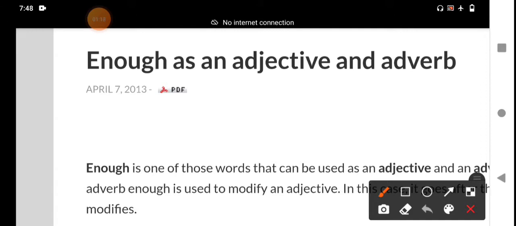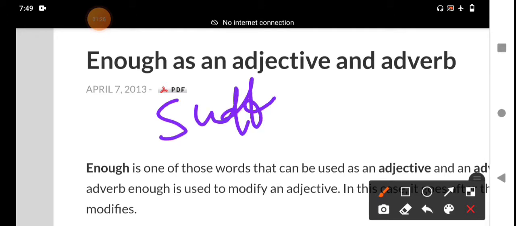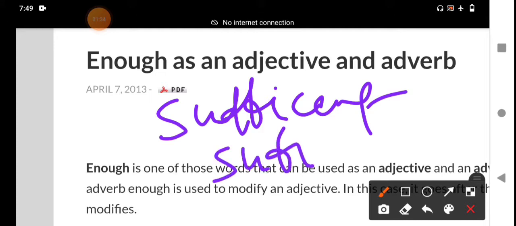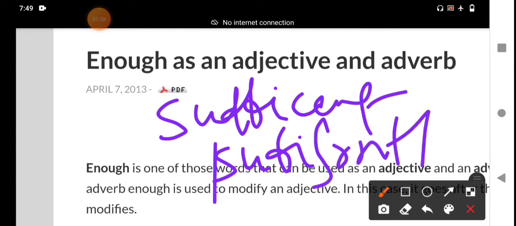is a word which means sufficient. The meaning of enough is sufficient. Sufficient is a wrong pronunciation. Sufficient is the correct pronunciation.